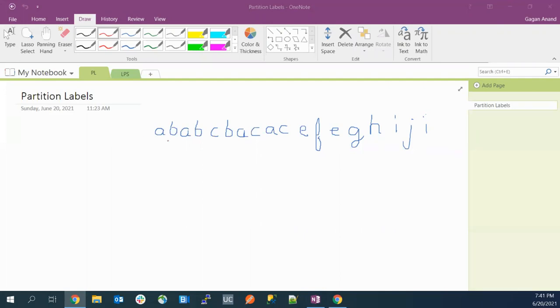Like you can see here, we have A, and we have A here. So the last occurrence of A is here. That means we have to make our first partition at least after this, and we have to cover all these characters, so that none of these characters has a similar alphabet after that. So we have to make sure of this. Try to think in this way, and we'll start discussing the solution in some time.